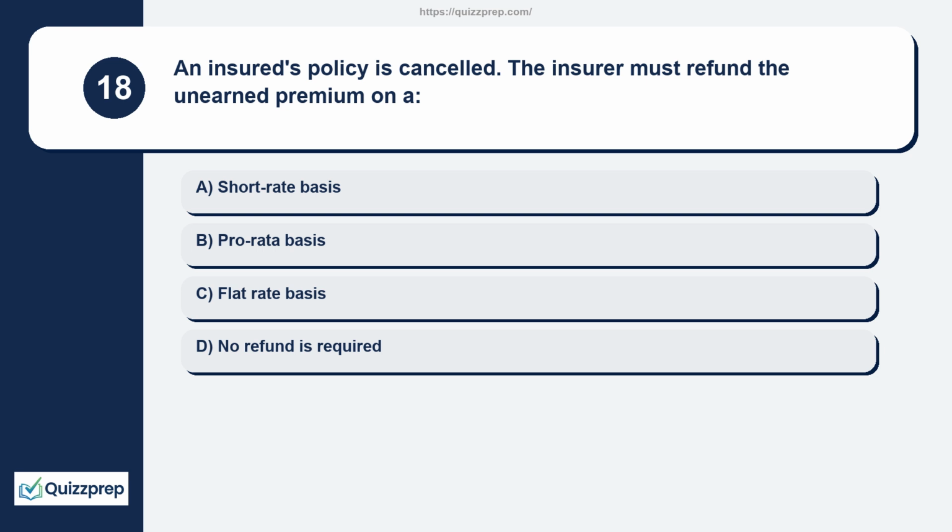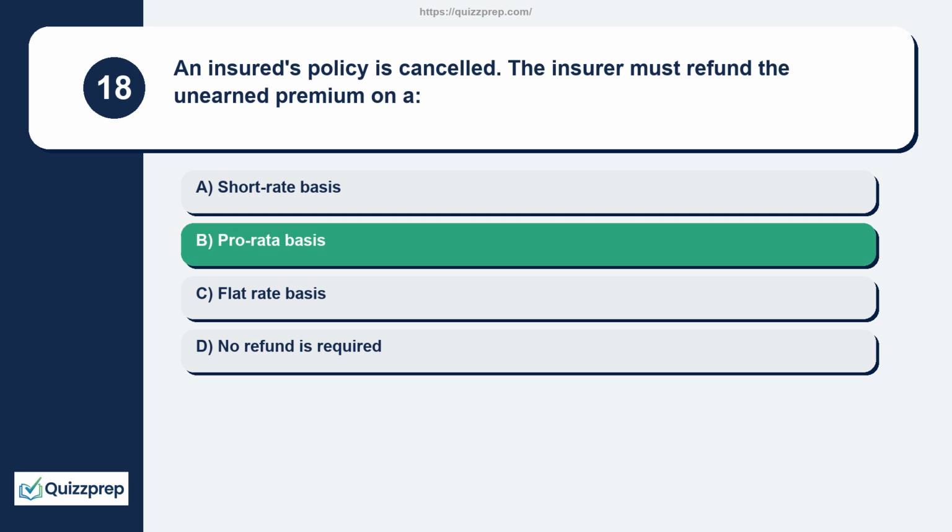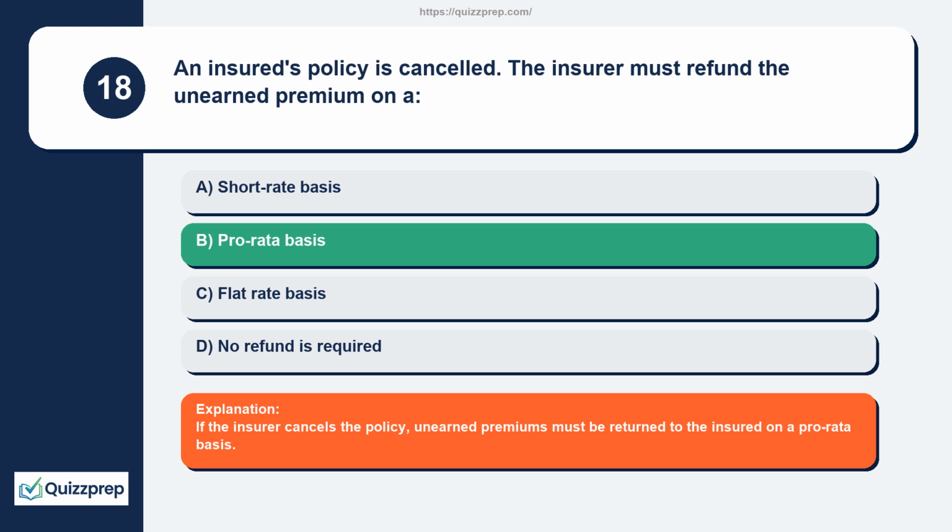Question 18. An insured's policy is cancelled. The insurer must refund the unearned premium on a short rate basis, pro rata basis, flat rate basis. No refund is required. If the insurer cancels the policy, unearned premiums must be returned to the insured on a pro rata basis.